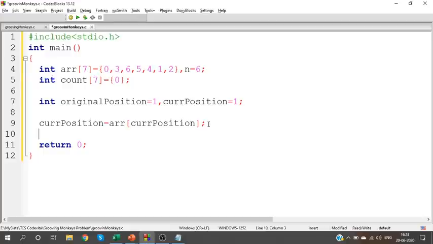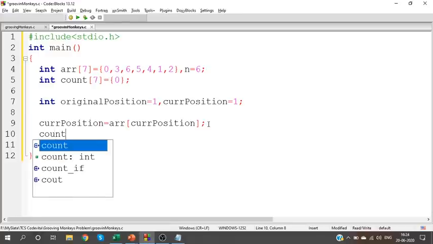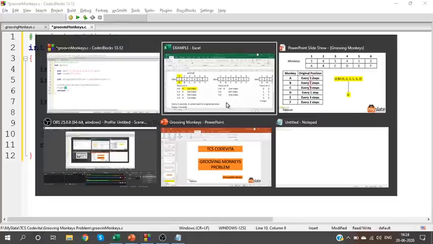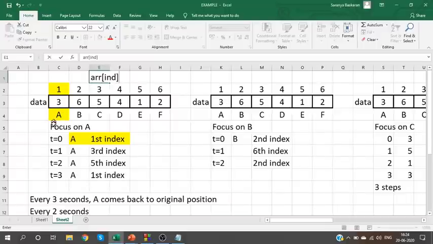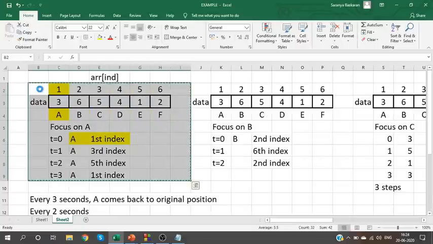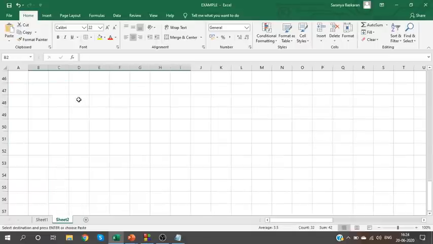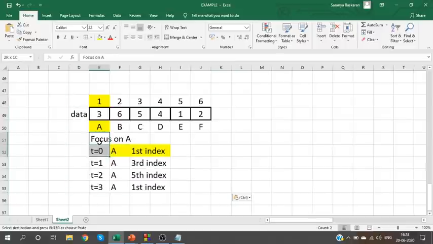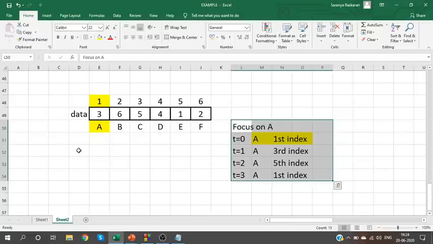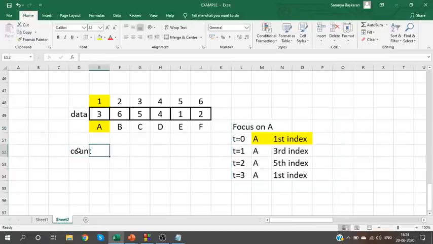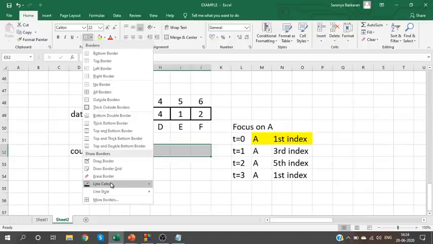If you move from one place to the next place, that is one step, right? So count. Count A's value. Yes, let me take down this data alone so that we don't get confused. Okay. So now I have a count array of the same size. Count array is also of size 1 to 7.